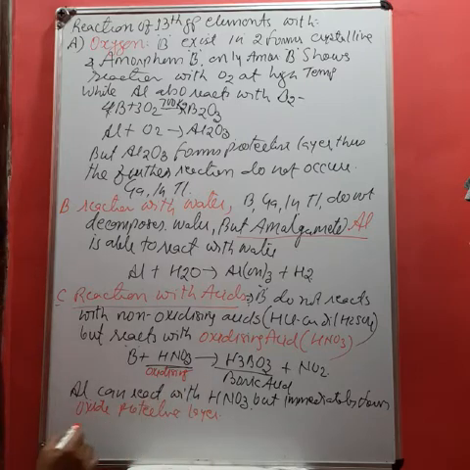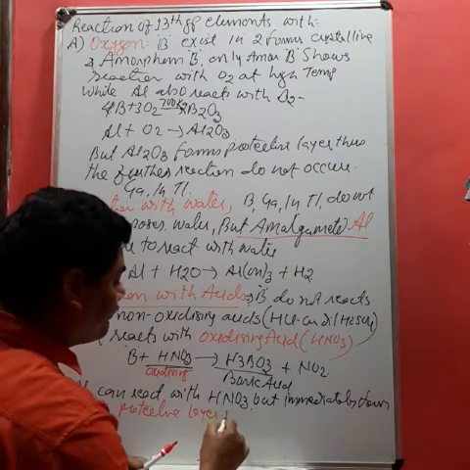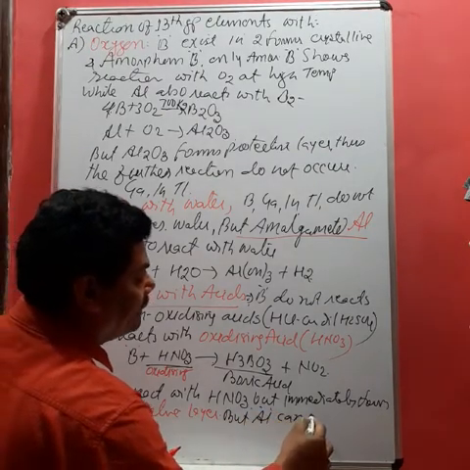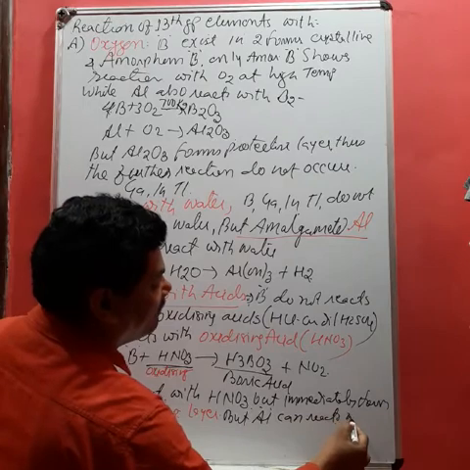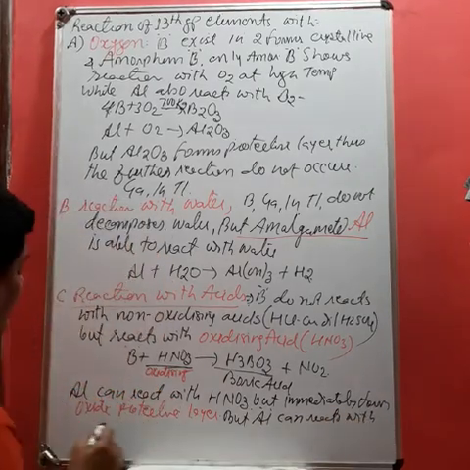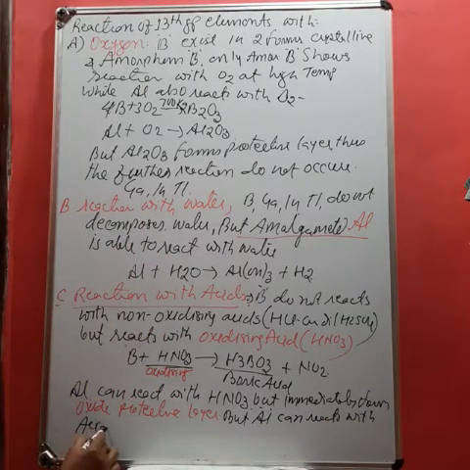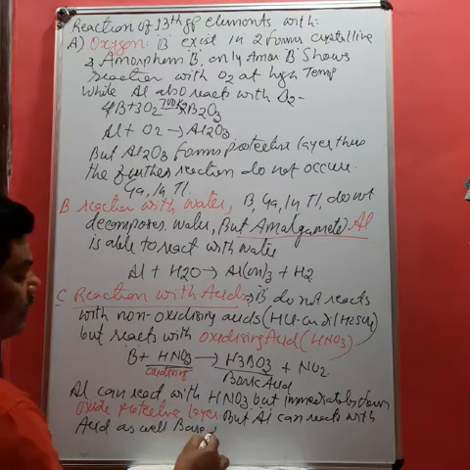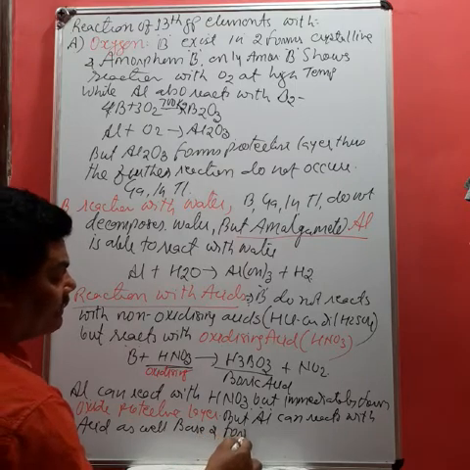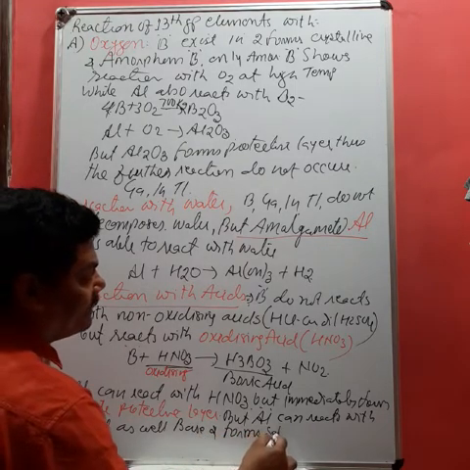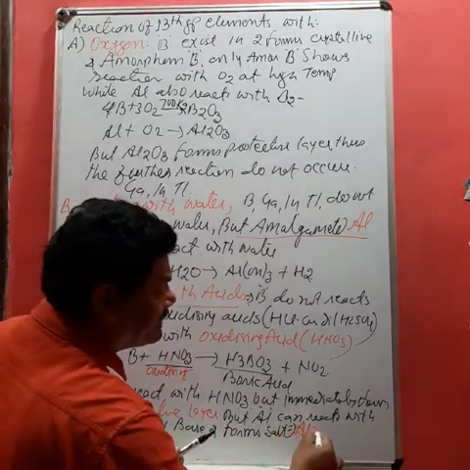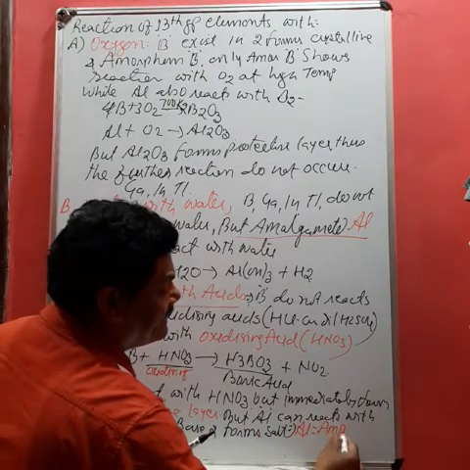But aluminium can react with acid as well as base and forms salt. Therefore, what we are saying, aluminium is considered amphoteric in nature.